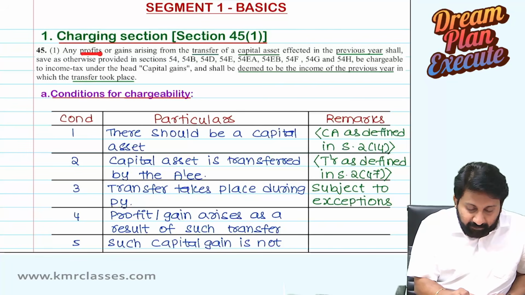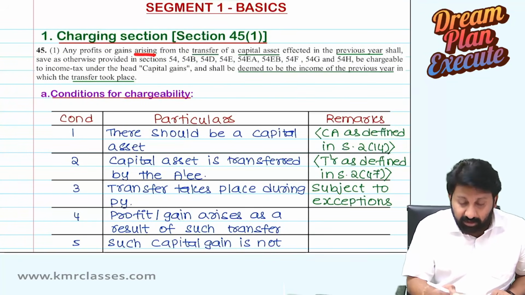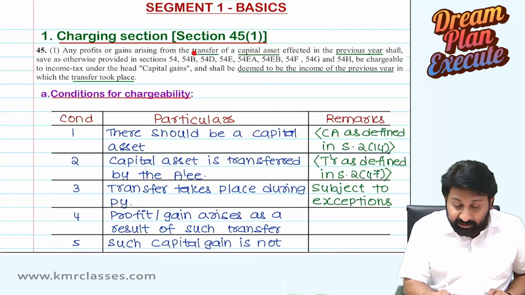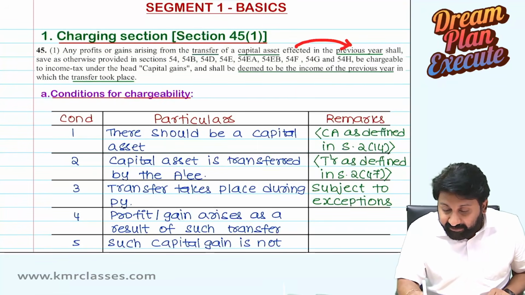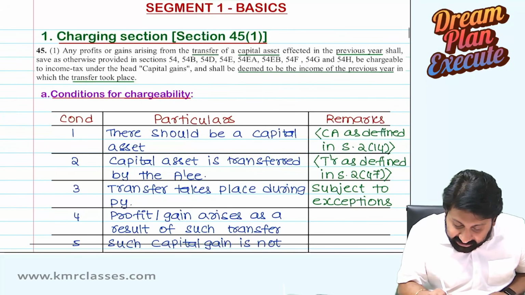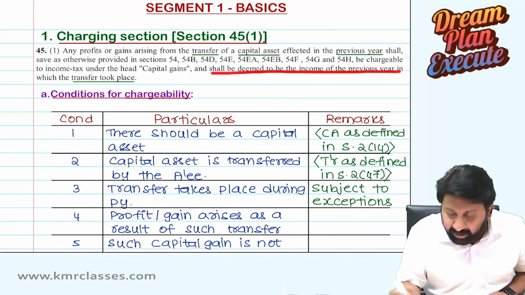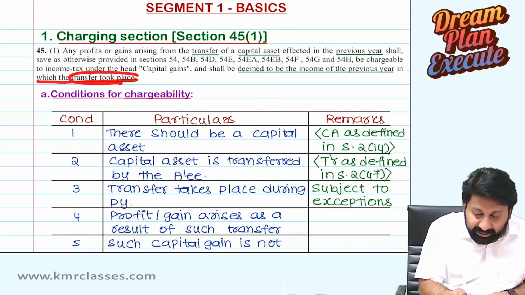There should be profits or gains. Very good. Received or arising? Arising. Arising from what? Transfer of a capital asset. When it happened, effected in the previous year. So what will happen? Then it shall be deemed to be the income of the previous year in which the transfer took place. Means what?